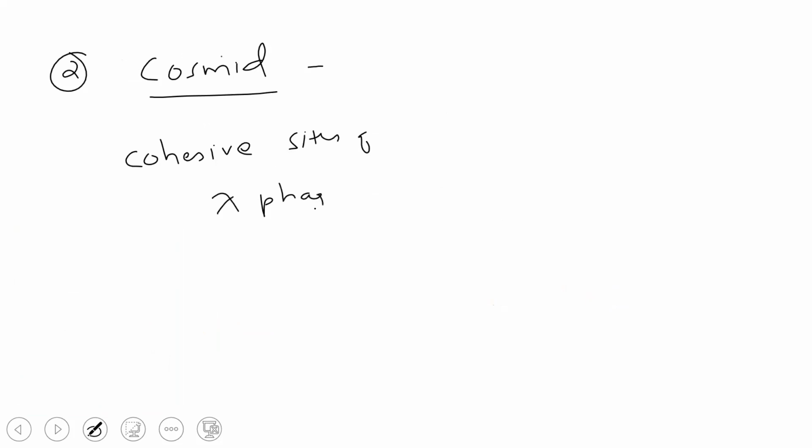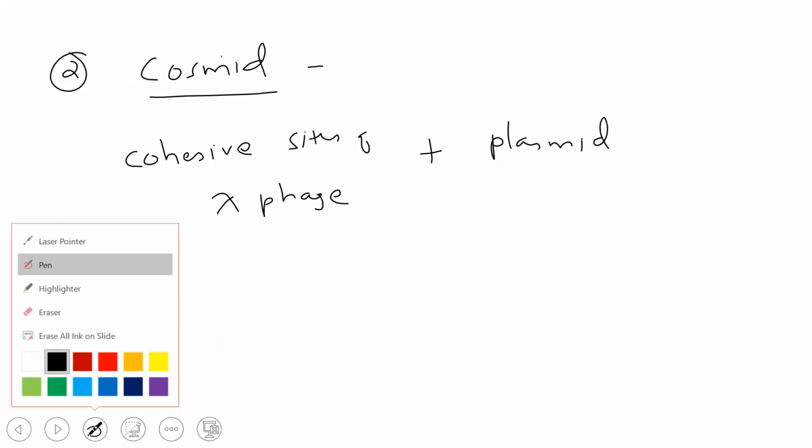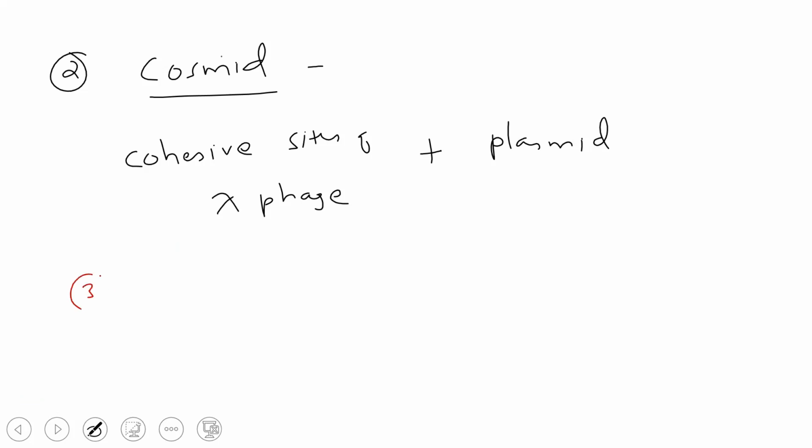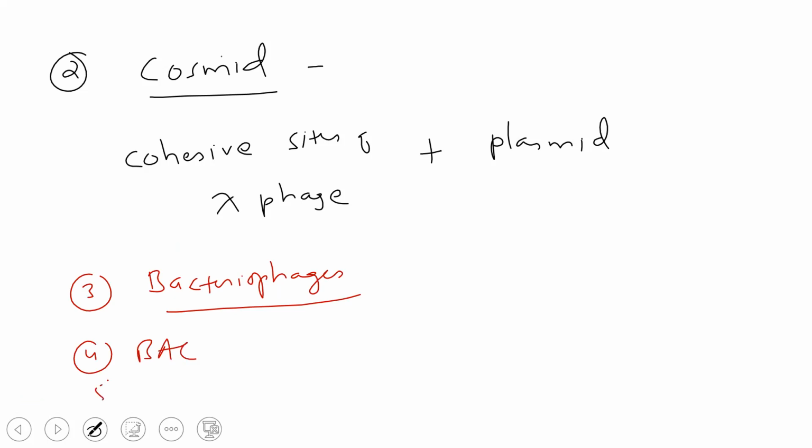Then we have cosmid. Cosmid also acts as a vector. It is nothing but the cohesive sites, that is, the sites where DNA can be joined, cohesive sites of a lambda phage. Lambda phage is a bacteriophage, and you combine it with plasmid DNA. This has been asked in MCQs, so we are taking this. Even bacteriophage, the viruses which infect bacteria, can also be used. Then there is BAC, and then there is YAC.